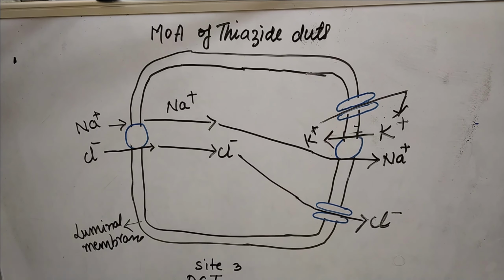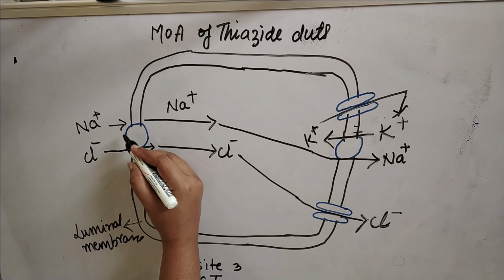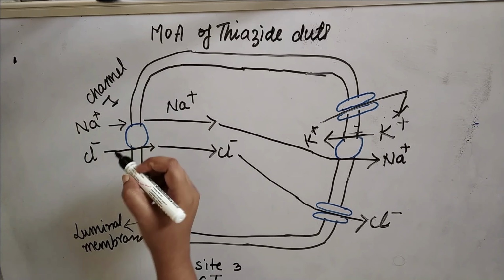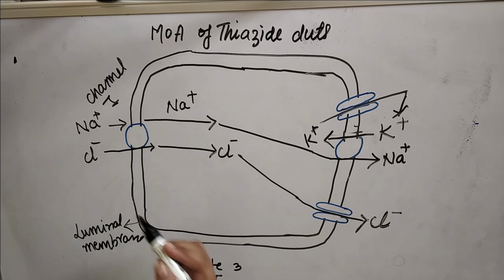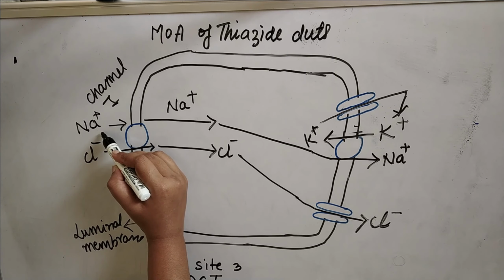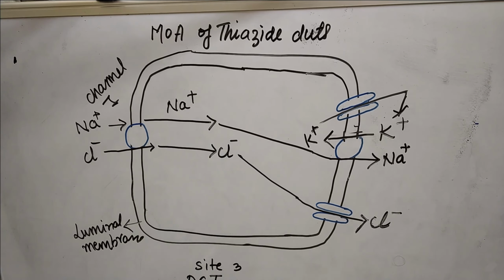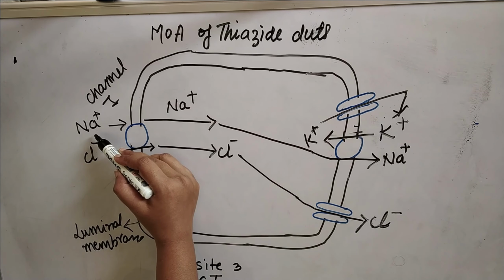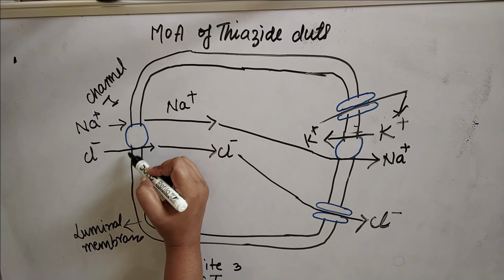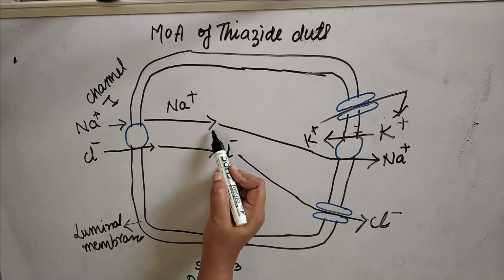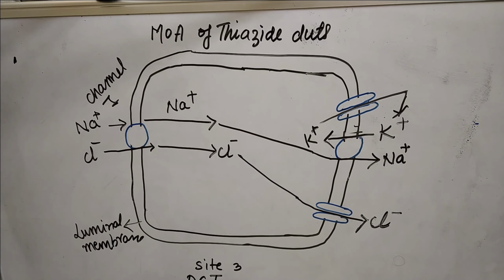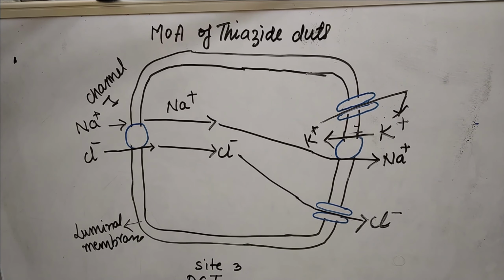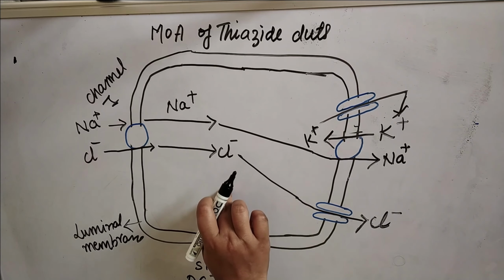Here you can see, in the first case, this is the sodium chloride channel, channel number 1. Channel 1 is the sodium chloride channel. From this channel the sodium ion will enter inside the nephron. So this is the nephron. Sodium ion enters through the sodium chloride channel into the nephron portion of the DCT, distal convoluted tubule, and also the chloride ion will take entry inside the convoluted tubule, inside the nephron portion.